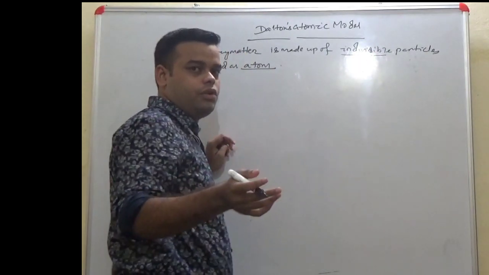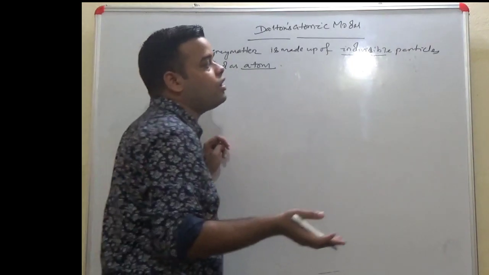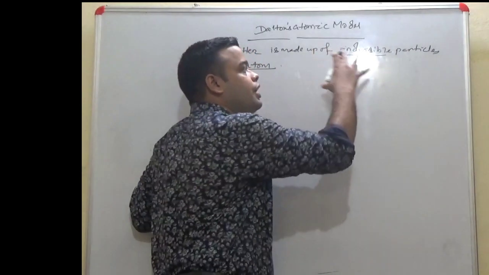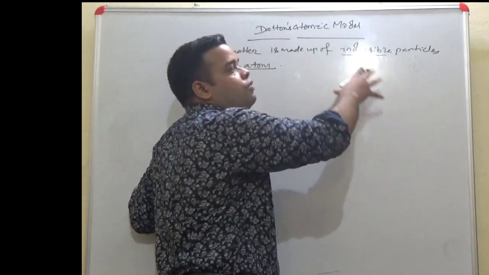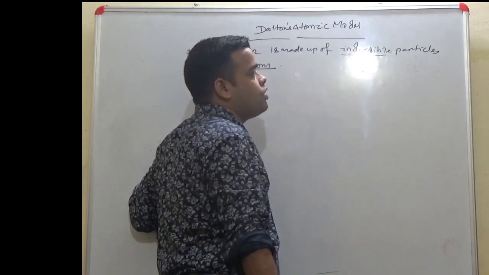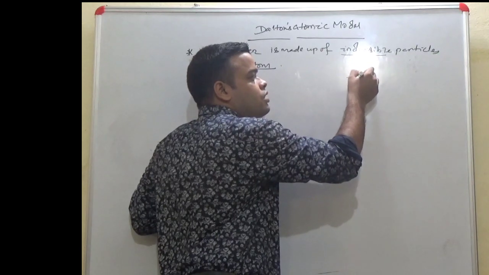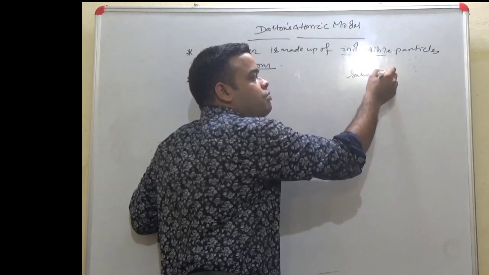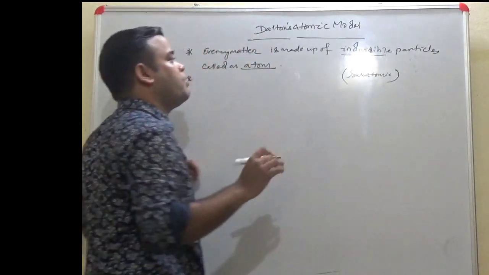This was the only term which separates Dalton's atomic model from the modern atomic models, because this term doesn't involve the subatomic particles.